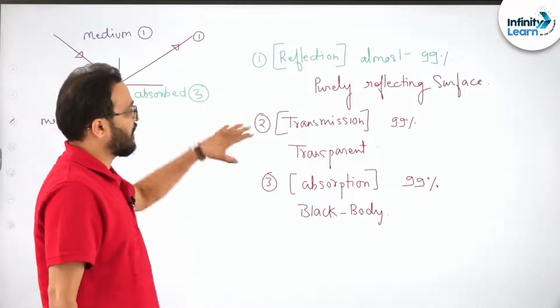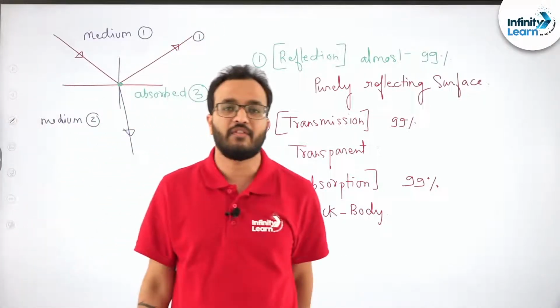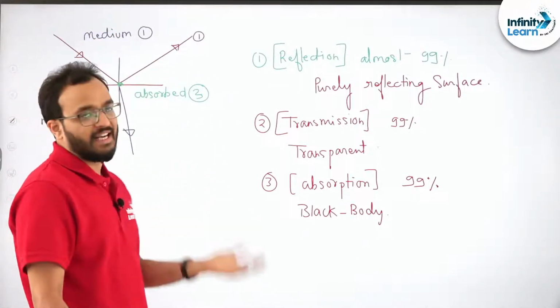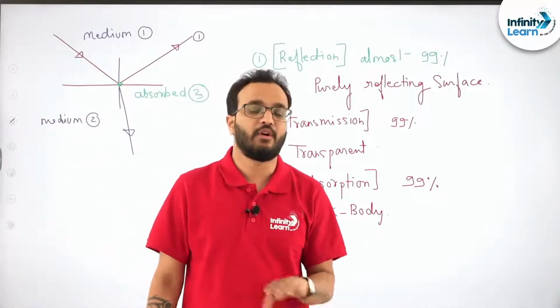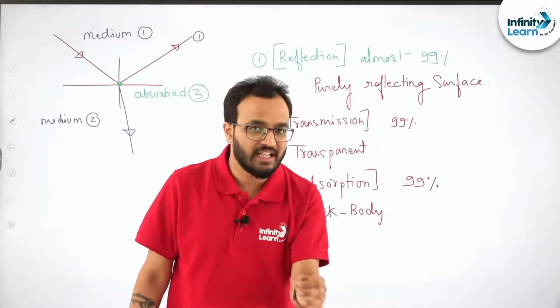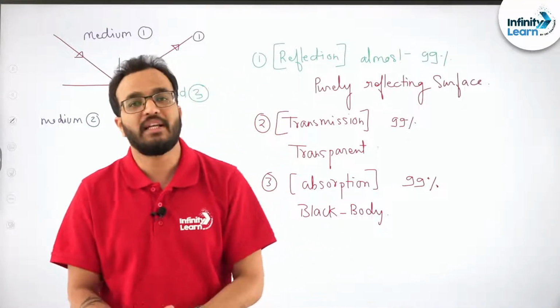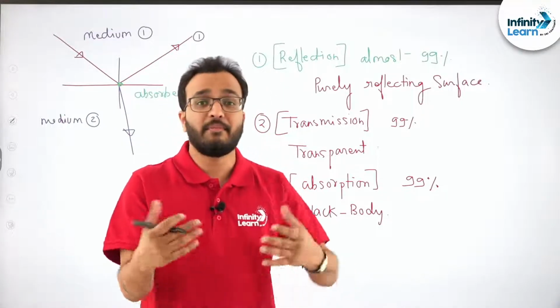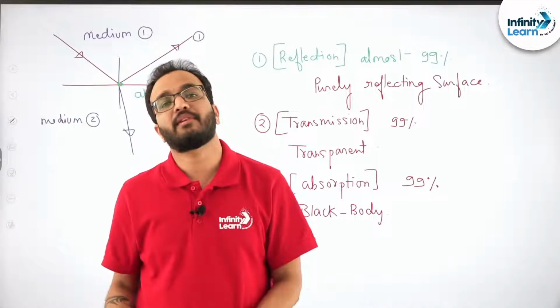I hope you understand. So this is the classification. Whenever light interacts with any surface, all three possibilities happen in different proportions, right? It might happen that when light comes and interacts with a surface, 40% of the light is reflected, 20% or 30% is absorbed, and the remaining 30% is transmitted.